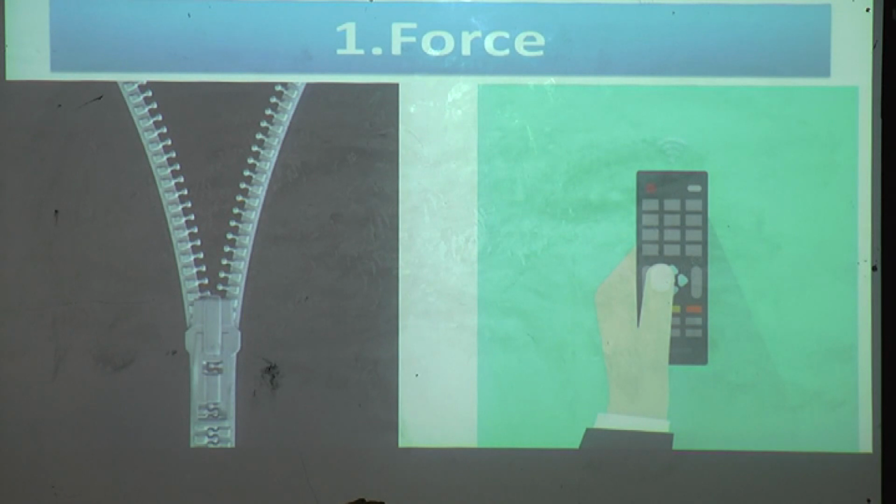It is a TV remote. When you switch the TV on or off, you press the button. Means what you are doing? You are pushing that button, so it works. So the zip you are pulling up, and the button you push.